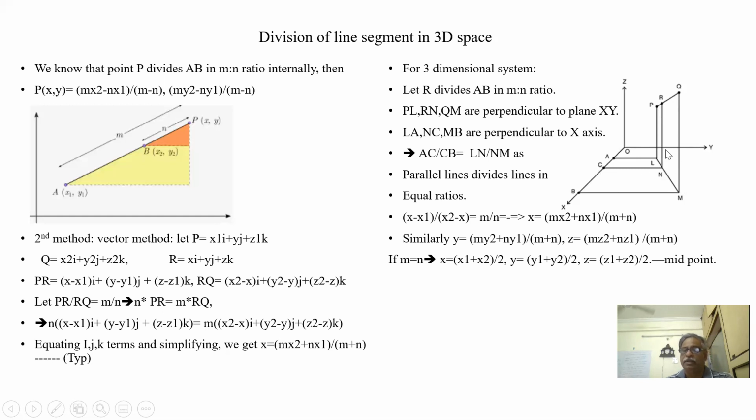Suppose if m is equal to n, it is a midpoint. I want a midpoint, so what will become here? The m gets cancelled, 2 will come. So x1 plus x2 by 2, y1 plus y2 by 2, z1 plus z2 by 2. This is the midpoint of P and Q, here R dash. So whatever formula we use in two dimensions, we are extending to three dimensions. Whatever formula applies for two dimensional coordinates applies for the z coordinate also.